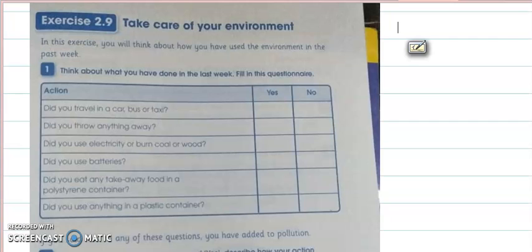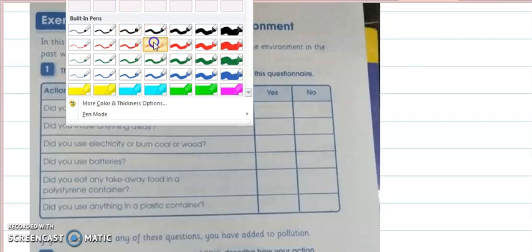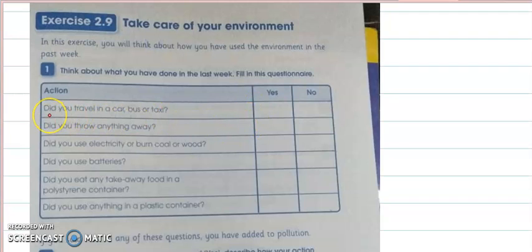For example, right now I will show you how we are going to do that. The first action shown here is, did you travel in a car, bus or taxi in the last week? So my answer is yes, so I will tick this box. The second action asked is, did you throw anything away?